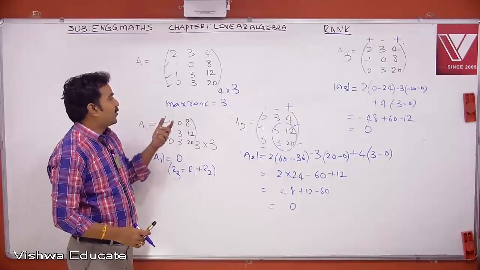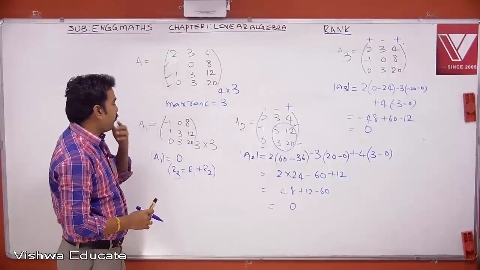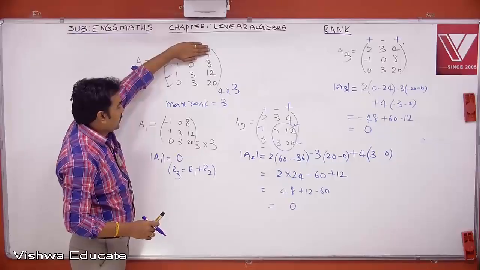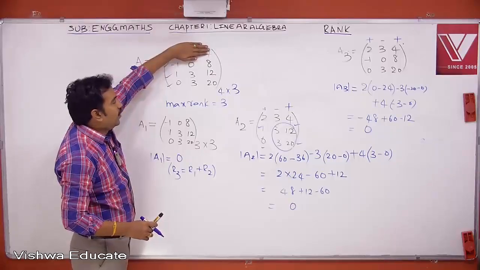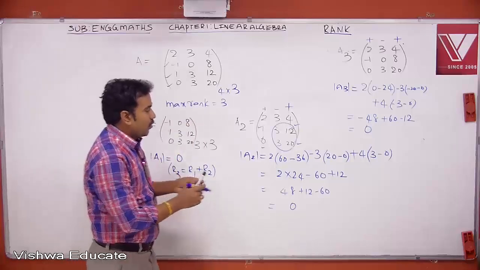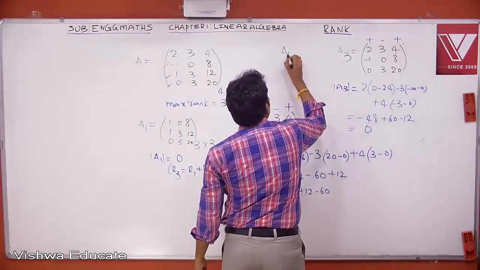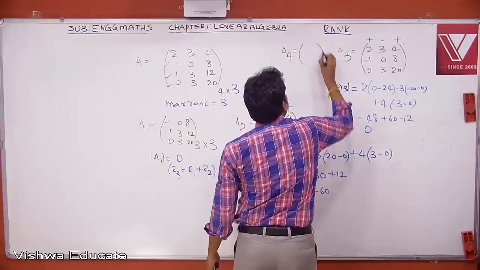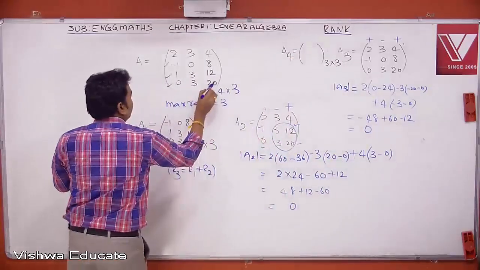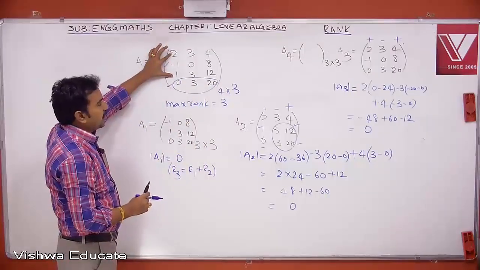Now we have another chance: eliminate only the fourth row. At first I eliminated the first row, its determinant is 0. Next the second row, next the third row. Next eliminate only the fourth row. So I will get a 3 by 3 matrix. This is A4. Now A4 is a 3 by 3 submatrix obtained by eliminating only the last row.